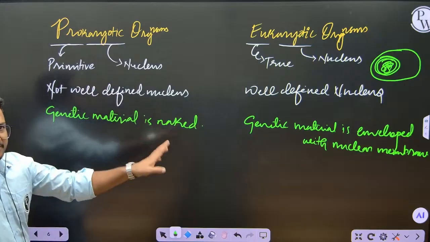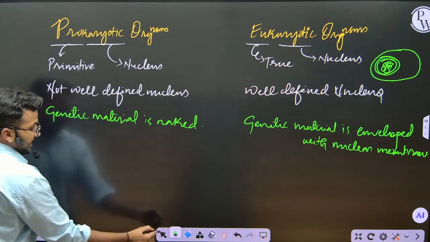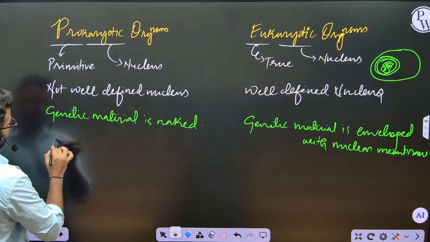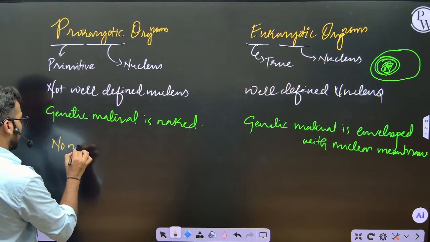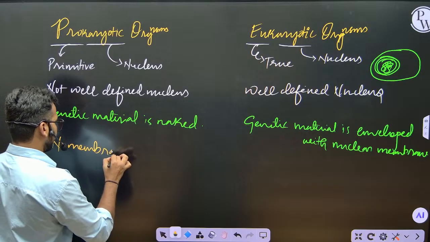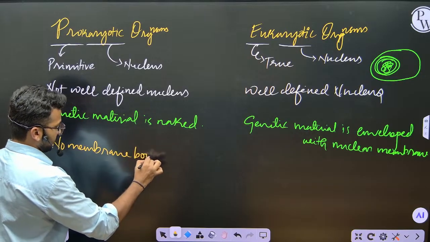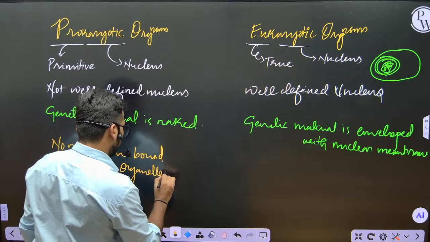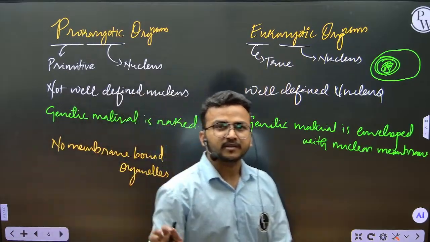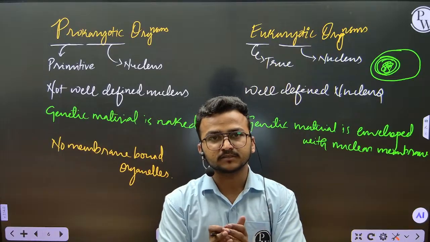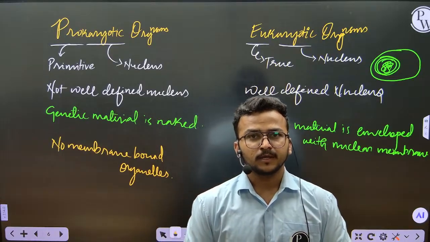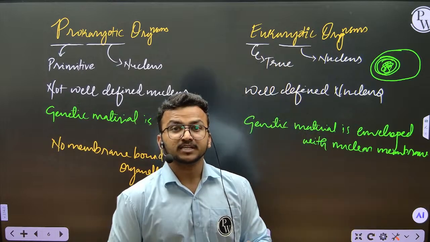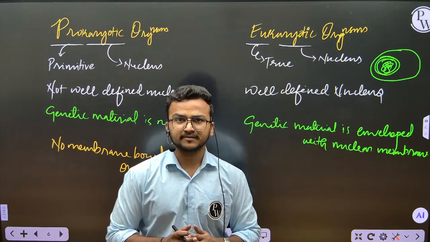Apart from this, in prokaryotes you will see no membrane bound organelles. In prokaryotic organisms you cannot see a nucleus, endoplasmic reticulum, Golgi complex, chloroplast or mitochondria. Such organelles you cannot see there.